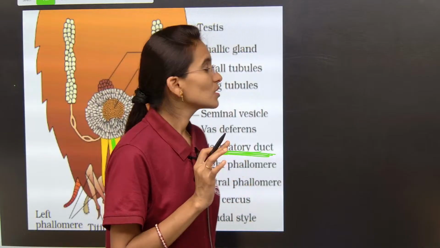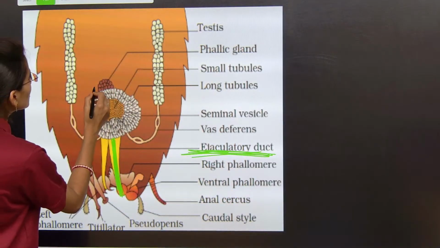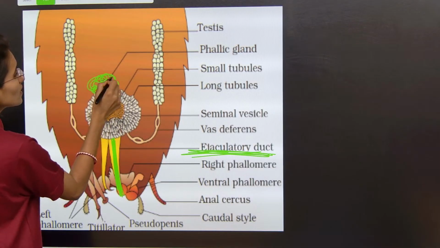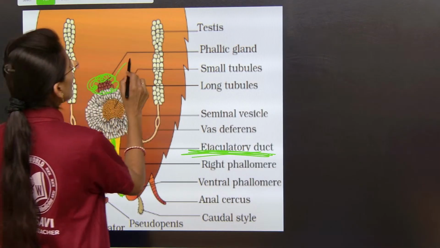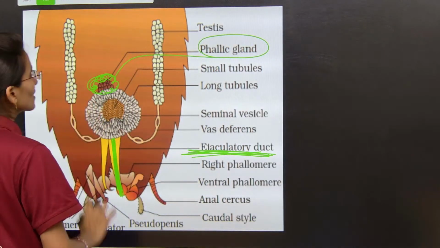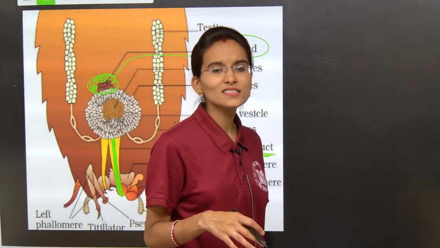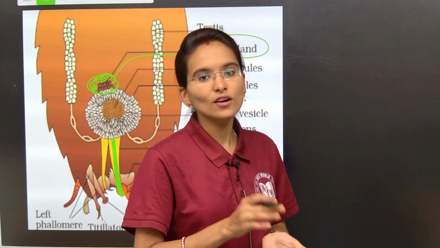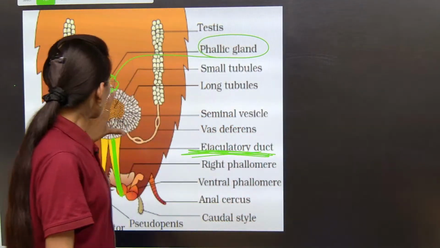Now, these brown colored tubules that you can observe here are called the phallic gland. The role of the phallic gland is that it is going to secrete one layer around the spermatophore. Clear up to this?